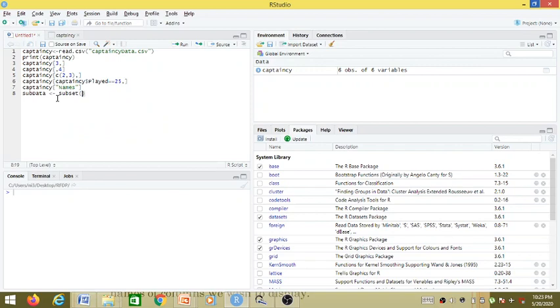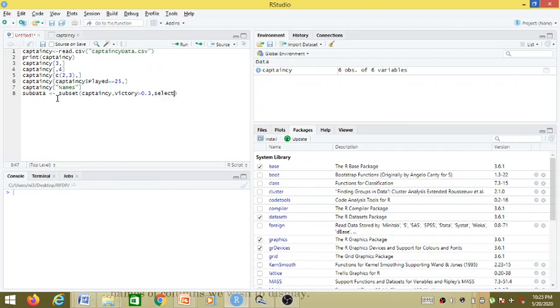As an argument to this function, we are supposed to give first the name of the data frame, then the condition, and here the condition is victory should be greater than 0.3, means they should have won more than 30% of their matches. And